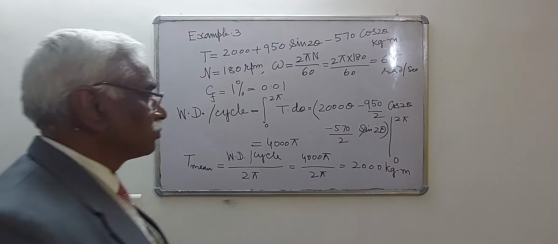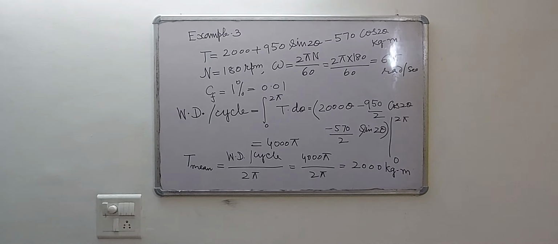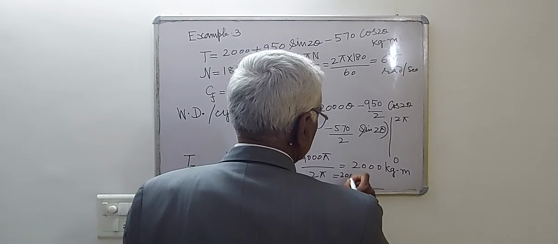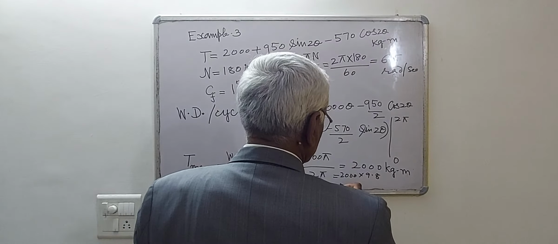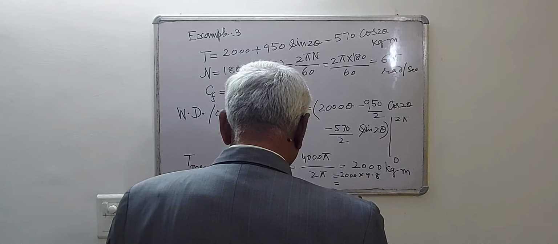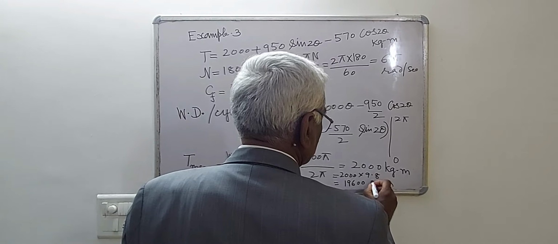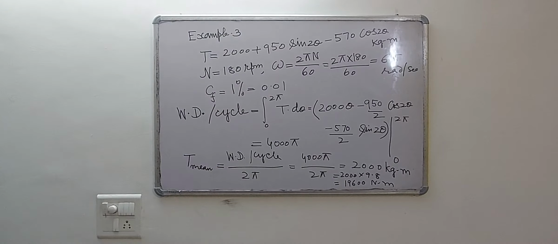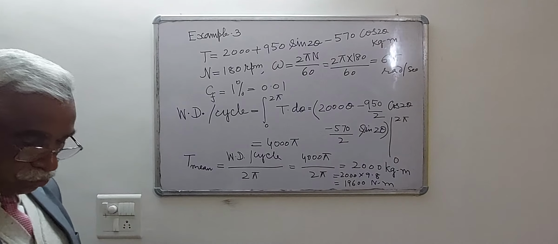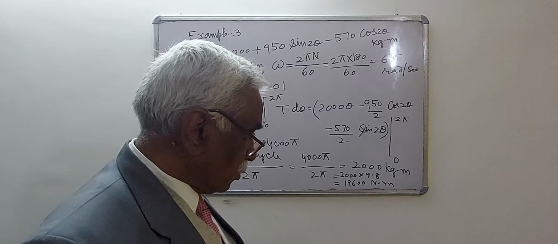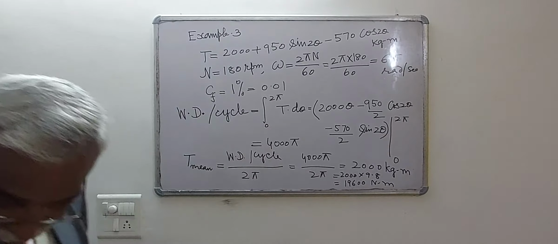2000 kg meter can be converted into Newton meters. Kg meter will be converted into Newton meter when it is multiplied by 9.8. 2000 into 9.8 comes out to be 19600 Newton meter. Mean resisting torque is 19,600 Newton meter.